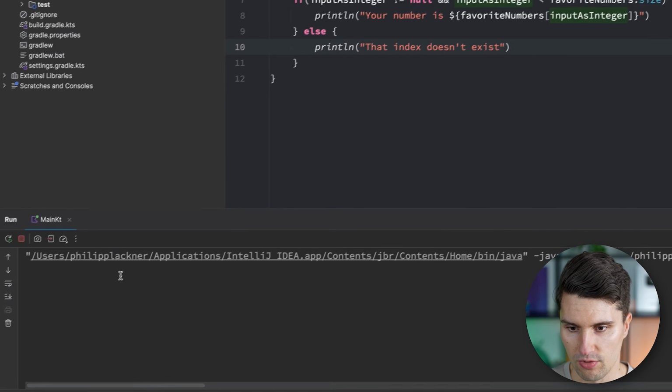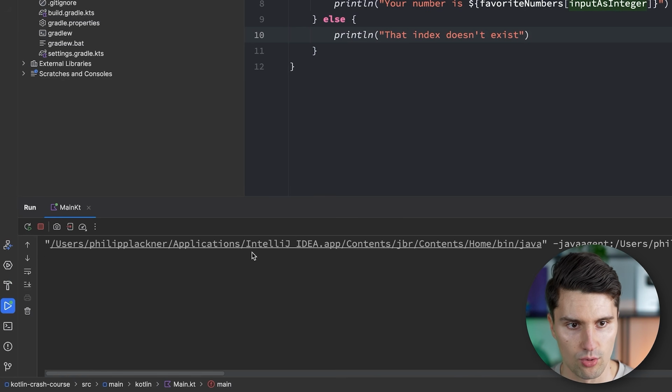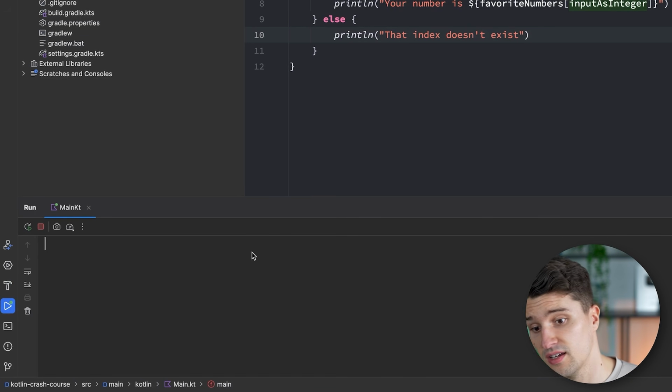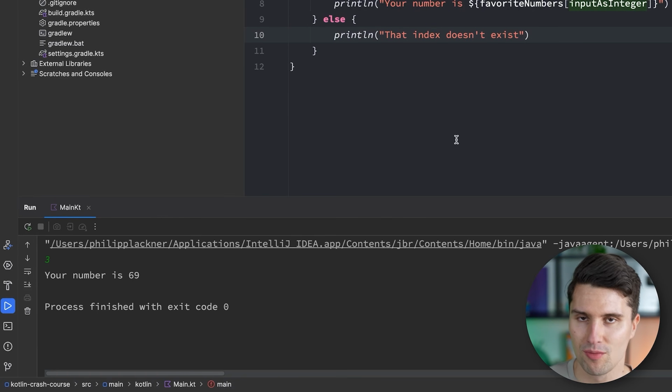If we run this, we pass something like hello, it says that index doesn't exist. And if we run this and pass something like 5, it also says that. If we pass something like 3, it prints your number is 69. However, if you look at this, there is still a way for us to break this code. And that also gives you an idea of how careful you sometimes need to be when writing code.